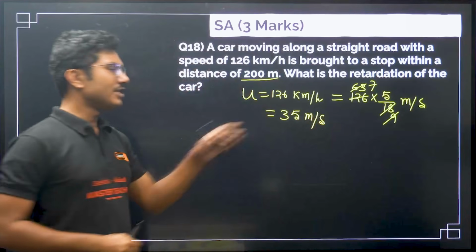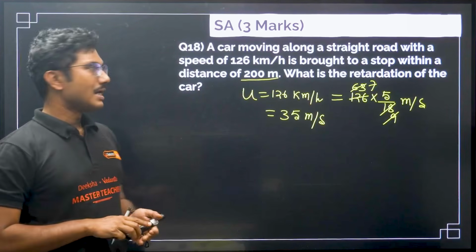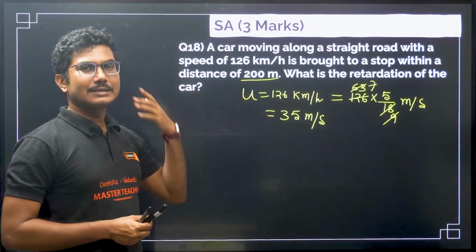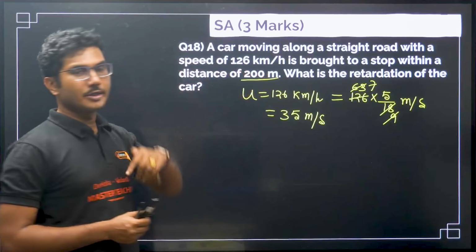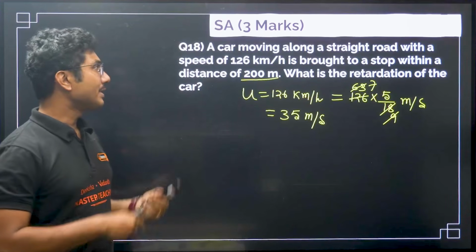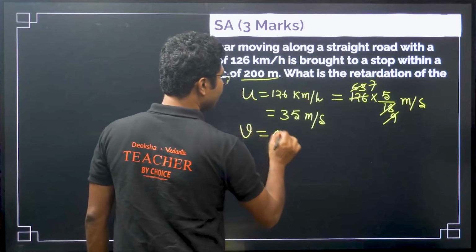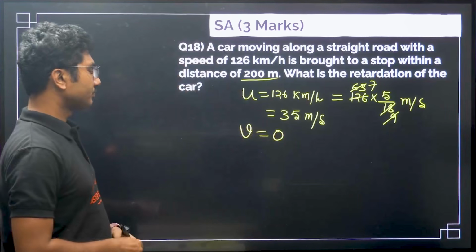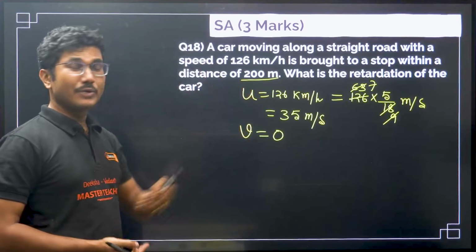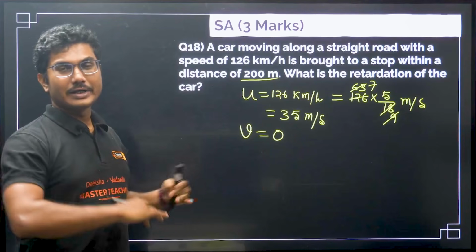Now this is the initial speed of the car. The car is applying brakes, and it is coming to a stop after 200 meter. When the car stops, what will be its velocity? Its velocity will be 0. So the final velocity is 0. Now there are two ways to do it. From the beginning you can assume this is retardation, or you can calculate a negative acceleration.